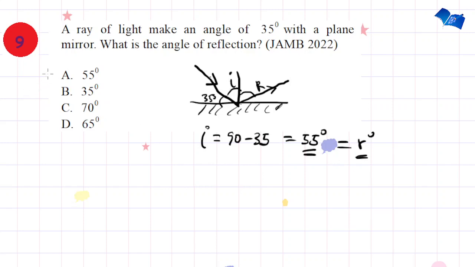So the correct answer is option A, 55 degrees, not 35 degrees. 35 degrees is the angle the incident ray makes with the plane mirror, not with the normal, and that should not be the angle of incidence. So in this question that we touched, we were able to get a grasp of light, and then one more on waves.